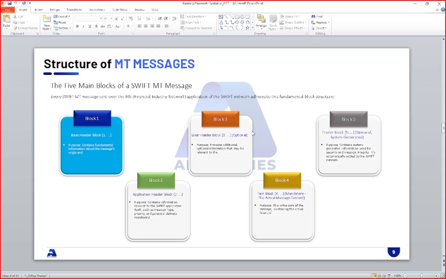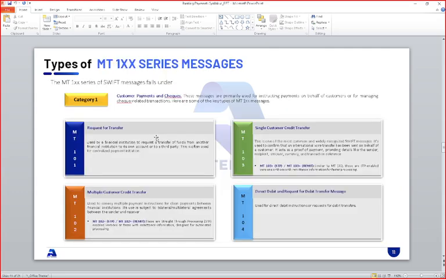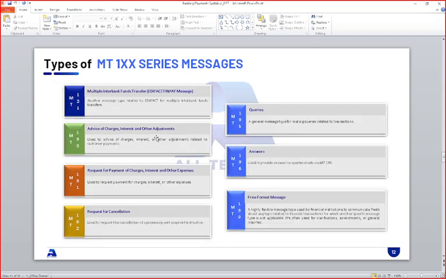Then we discussed in detail the structure of any MT103 message, how MT103 messages look, or any MT202 or other MT messages. We discussed the significance of each and every block, and each and every field of the MT103. We did a walkthrough of that also. Then we discussed different MT messages which I already told you about: category 1 messages, direct debit messages, multiple customer credit transfers. In a similar way we discussed category 2 messages as well.